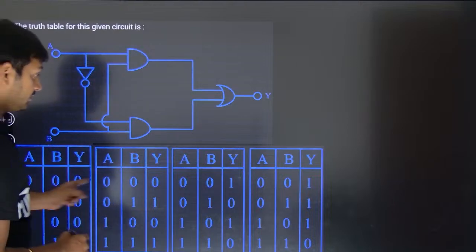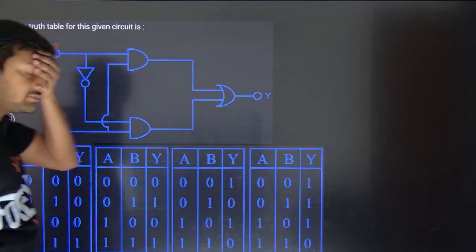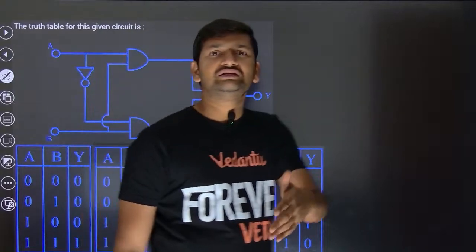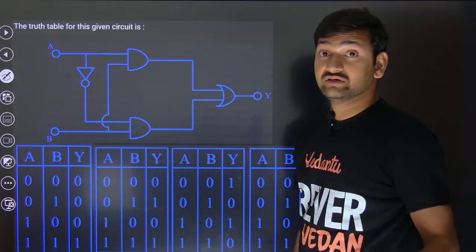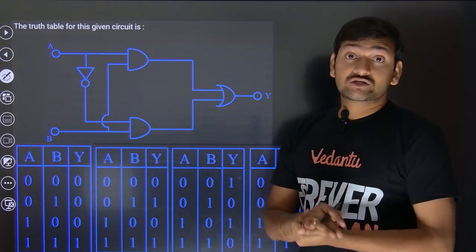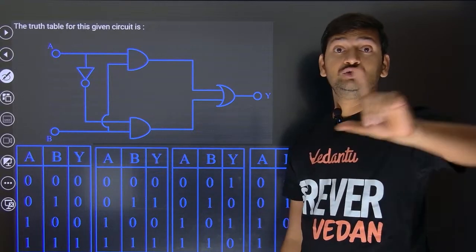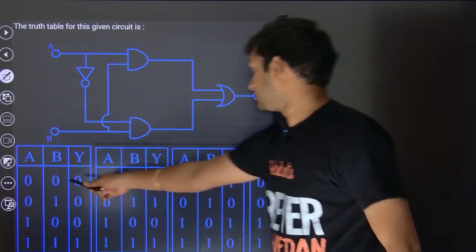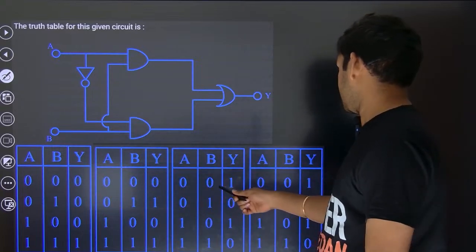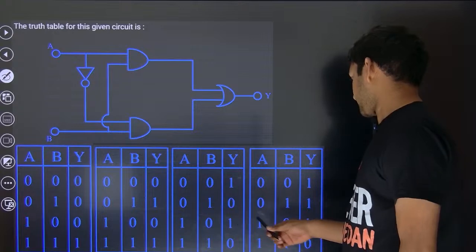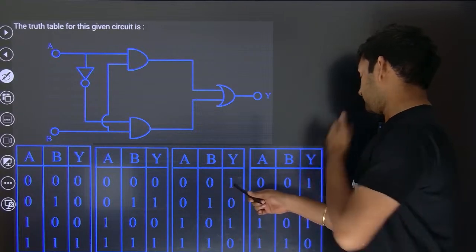For example, and one more thing, don't randomly start the question. When options are given, check which case will give a unique answer. Look at 0, 0, 0, 0, 0 and 0, 0, 0, 1.